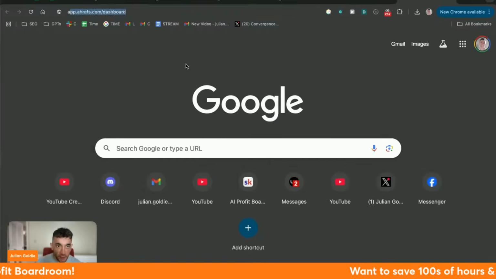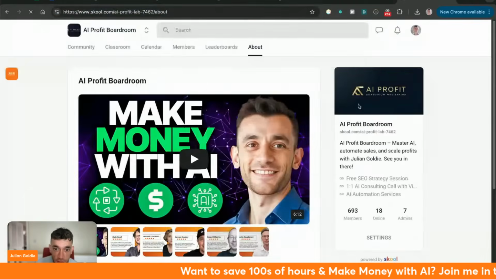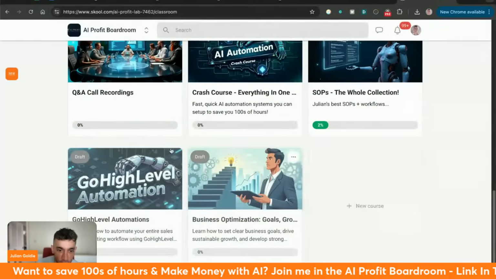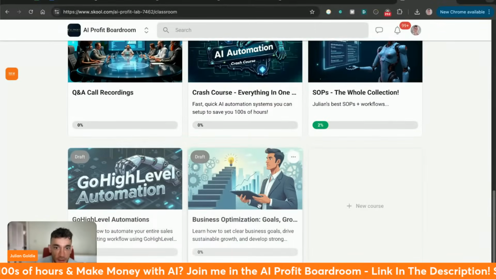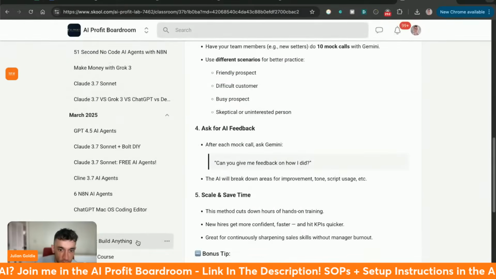Pretty crazy stuff. Now, if you've ever used Manus before, you'll know that this is another Chinese AI. It's kind of like it connects different APIs and different tools together. I've got a full course inside the AI Profit Boardroom. If you want to see some of my previous creations, let me show you some examples right here.